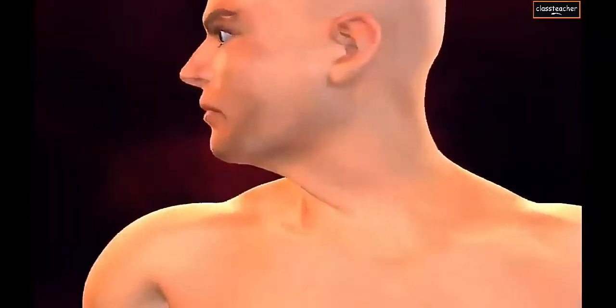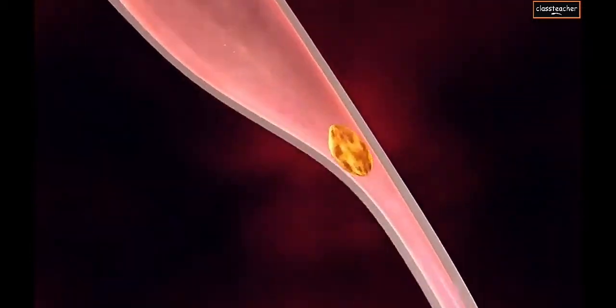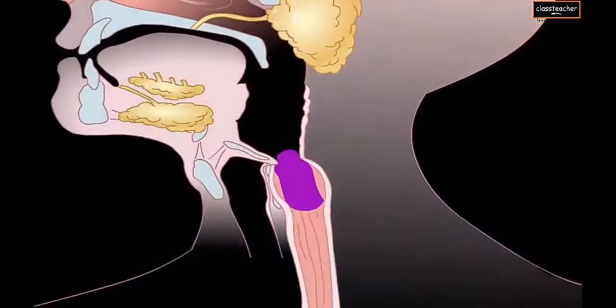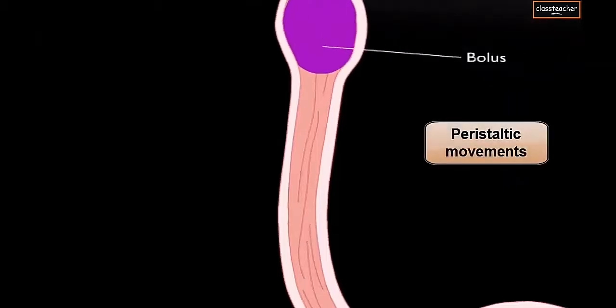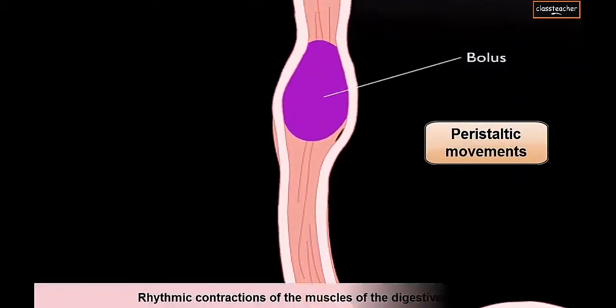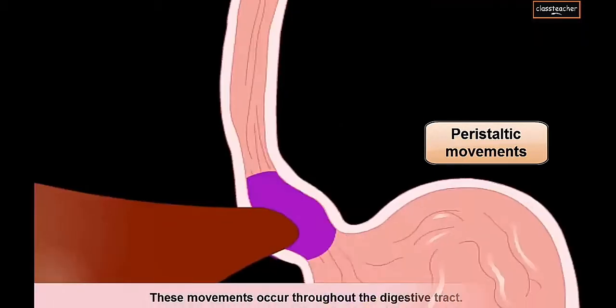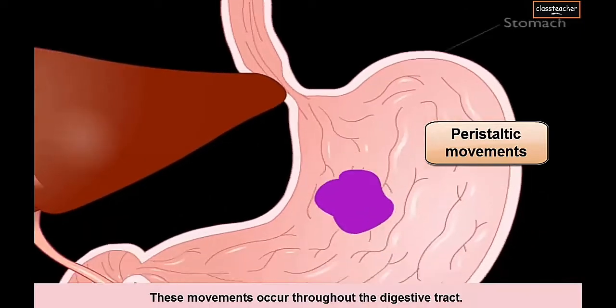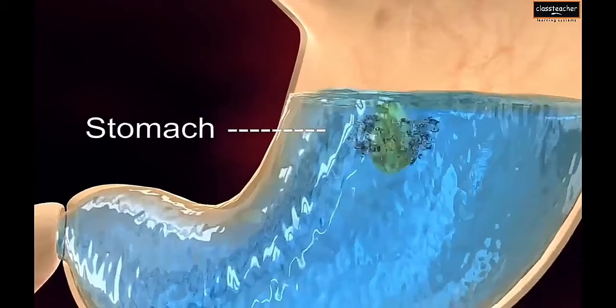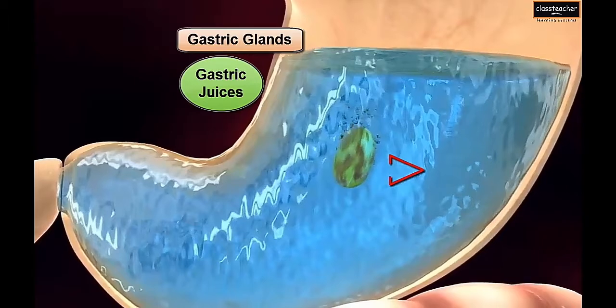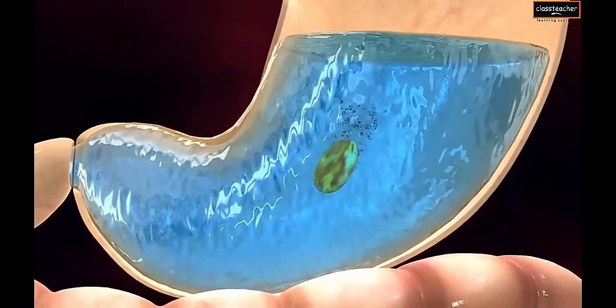Now the slightly digested food in the mouth goes down through the food pipe or esophagus. The walls of the food pipe have muscles which can contract and expand alternately. These rhythmic contractions of the muscles of the digestive tract are known as peristaltic movements, and these movements occur throughout the digestive tract. Now the food has come to the stomach, where the gastric glands secrete their gastric juices which convert this food into a simpler form called chyme.